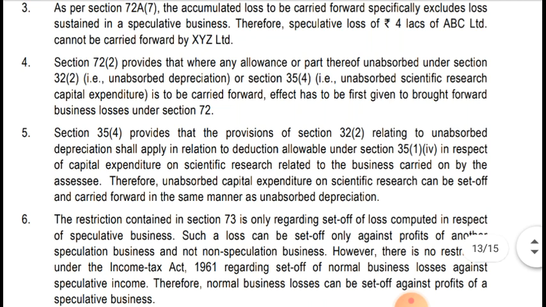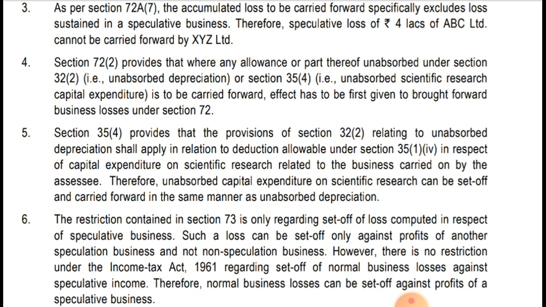Moving to note number 5. Section 35(4) provides that the provision of section 32(2) relating to unabsorbed depreciation shall apply in relation to deduction allowances under section 35(1)(4) in respect of capital expenditure on scientific research related to business carried on by the assessee. Therefore, unabsorbed capital expenditure on scientific research can be set off and carried forward in the same manner as unabsorbed depreciation, as it is written under section 32.